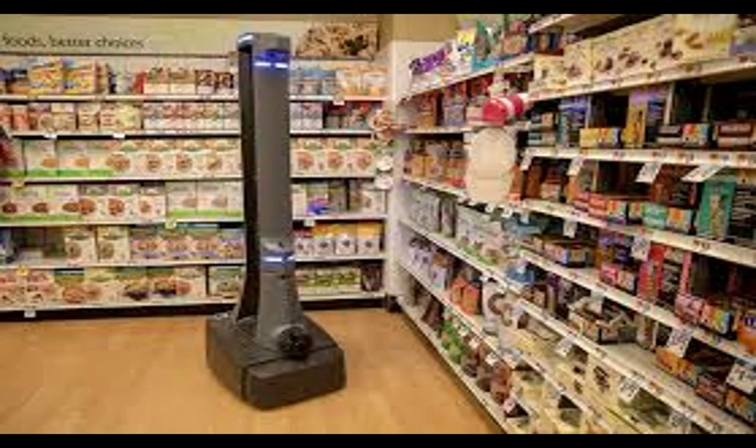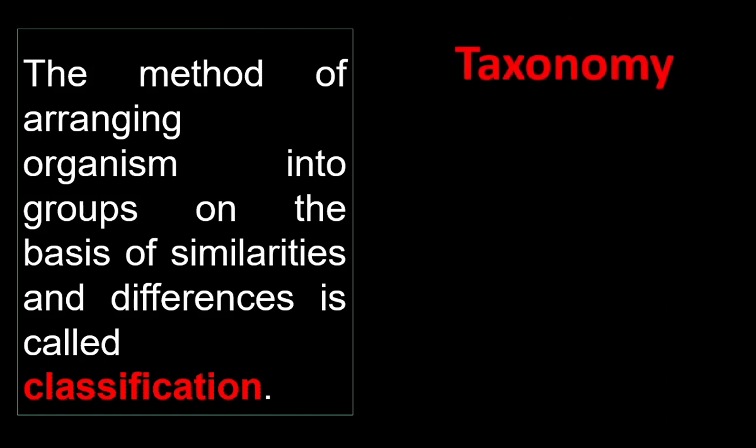In a grocery shop, things are arranged based on some categories. Sweets will be in a particular area, plastic items will be in a particular area, so that searching will be easy. In this way, organisms are grouped for easy understanding and study purpose. The method of arranging organisms is called classification. The terms classification and taxonomy are related.